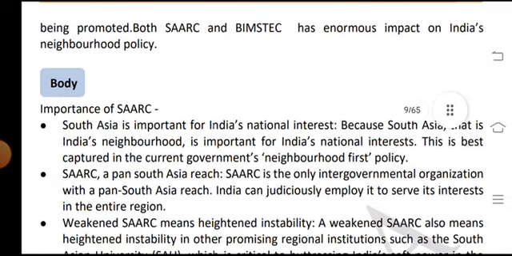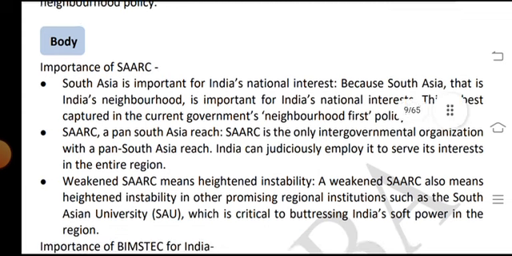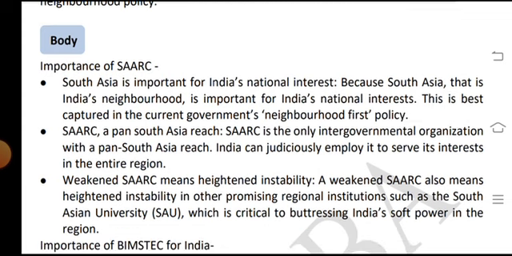Importance of SAARC: South Asia, that is India's neighborhood, is important for India's national interest. This is best captured in the current government's Neighborhood First policy. SAARC is the only intergovernmental organization with a pan-South Asia reach, and India can judiciously employ it to the south and the east, with interest in the entire region.